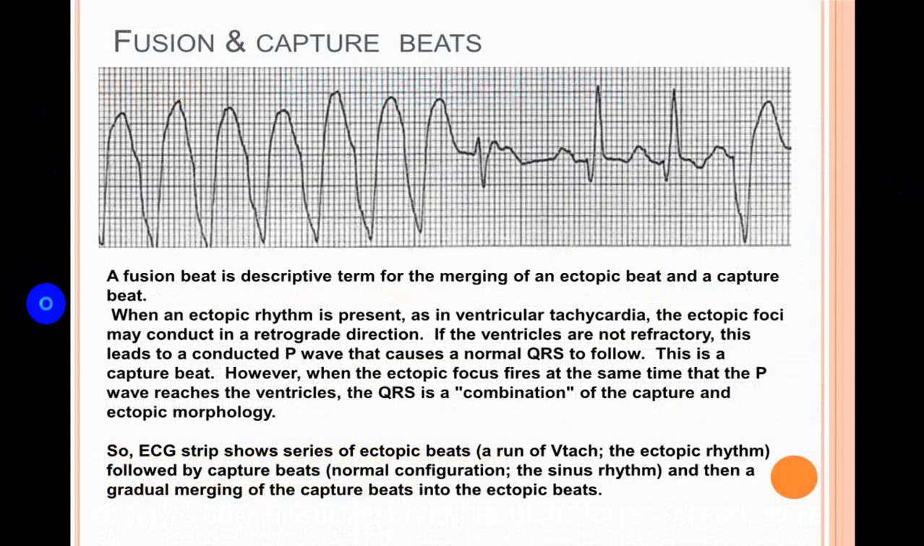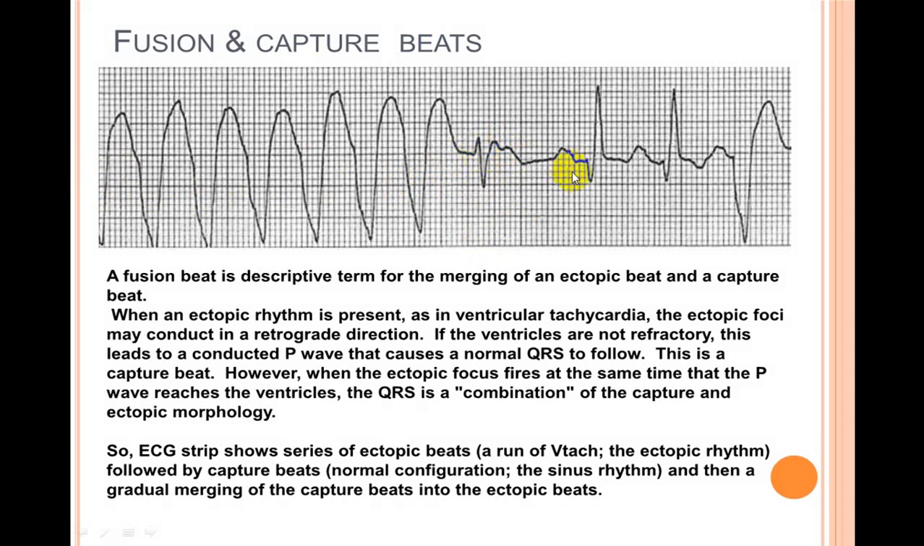Because of this particular AV dissociation, you will sometimes see, here, this is a broad complex or wide QRS tachycardia. This is clear-cut VT. Now suddenly you can see here there is a small QRS complex which is almost like a normal QRS complex. This is what we call a capture beat.